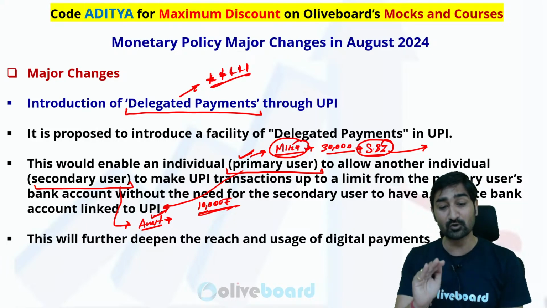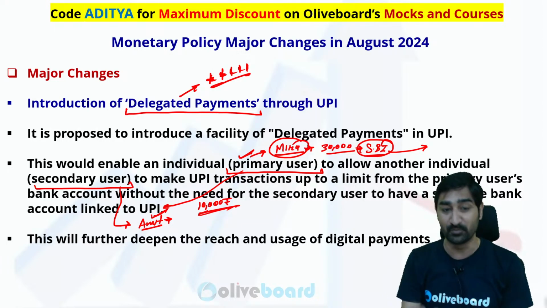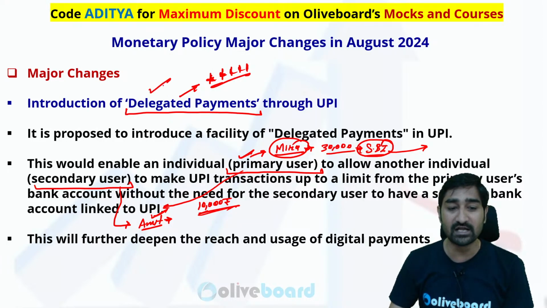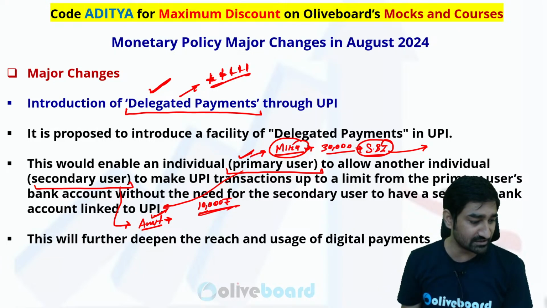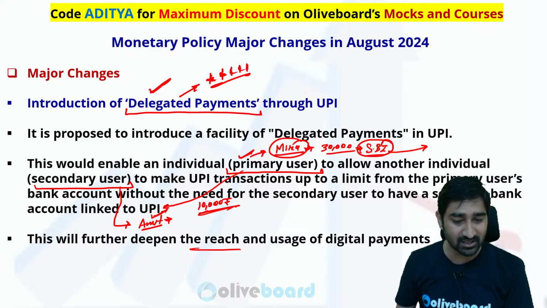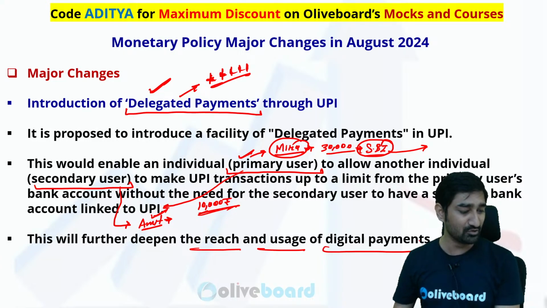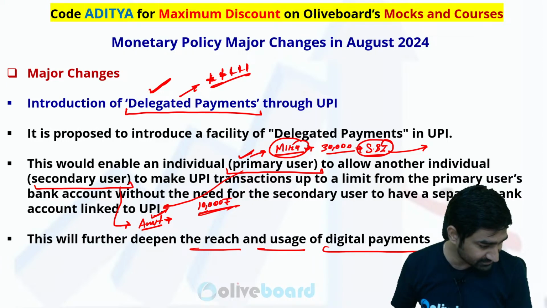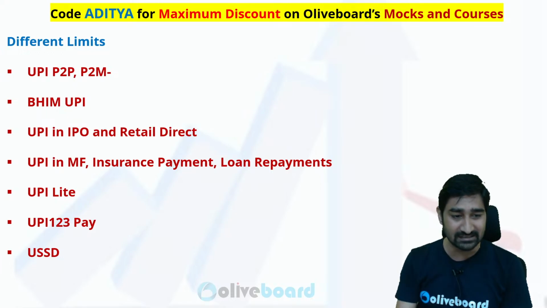So this will be the concept of primary user and secondary user on the same bank account within UPI. This type of payment is called delegated payment. I hope my statements are clear. Yes or no? बोलो ये concept समझ में आया? Yeah? What is the meaning of delegated payment? So this delegated payment will deepen the reach and uses of digital payment. Digital payment का use यहां से increase हो जाएगा इसके थ्रू. Clear है? बढ़िया. So what is delegated payment is clear.